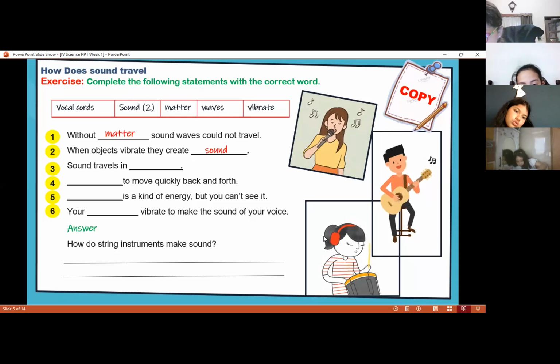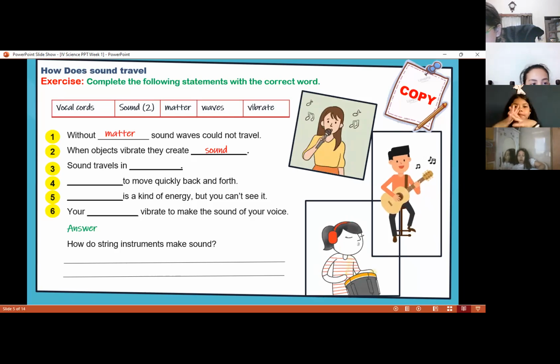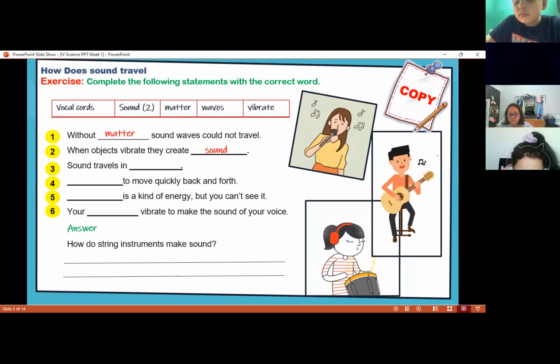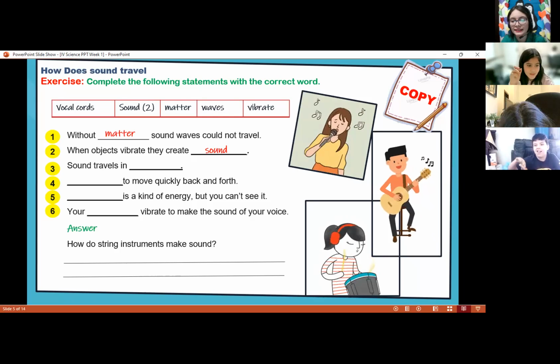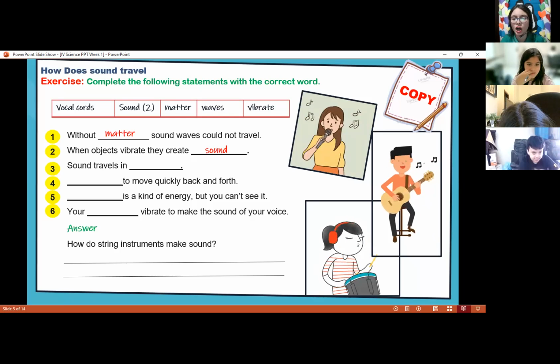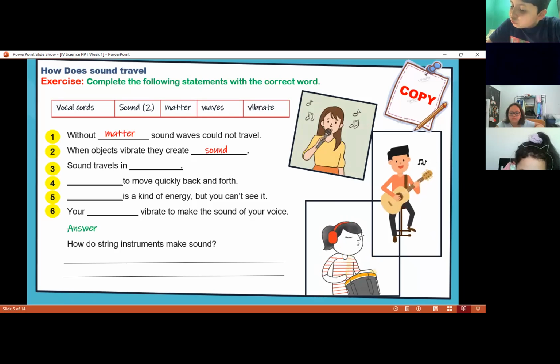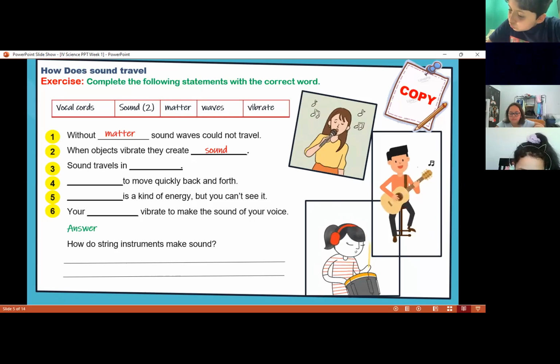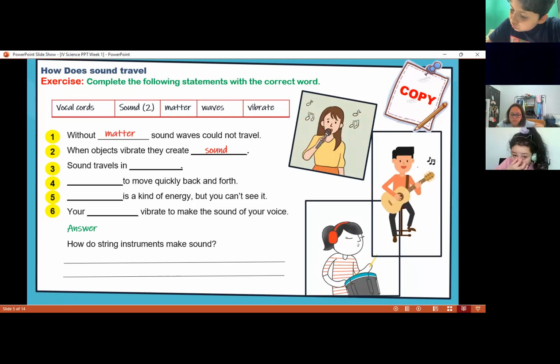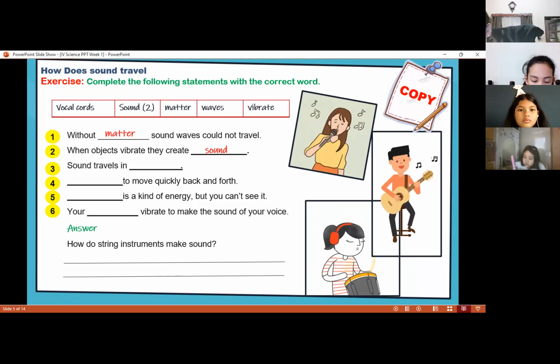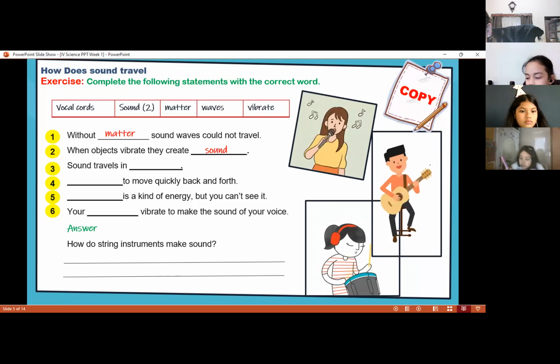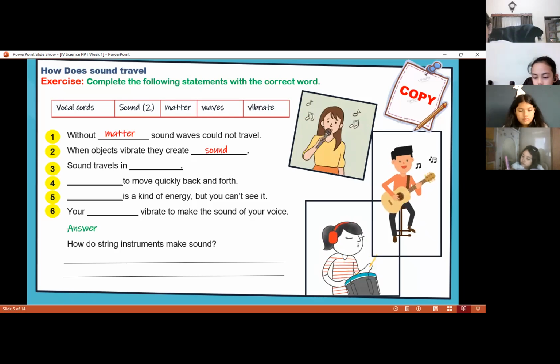If there is a vibration, for example, your cell phone, when it is vibrating, it's going to make a sound. If someone is calling you through the phone, your cell phone is going to vibrate, so it's going to create a sound. So there is a vibration there. Or when you clap your hands together, or like this girl playing the drums, she's making a sound. So there is a vibration of the sound.